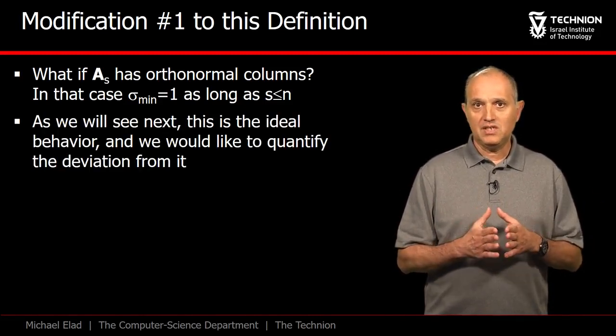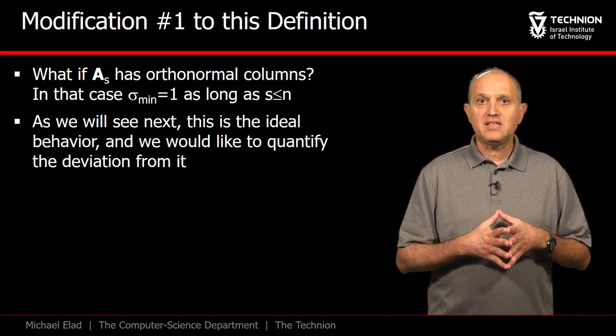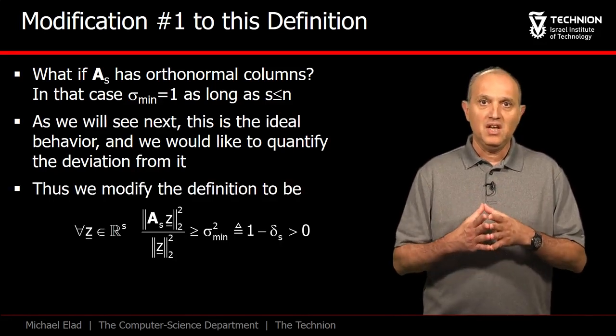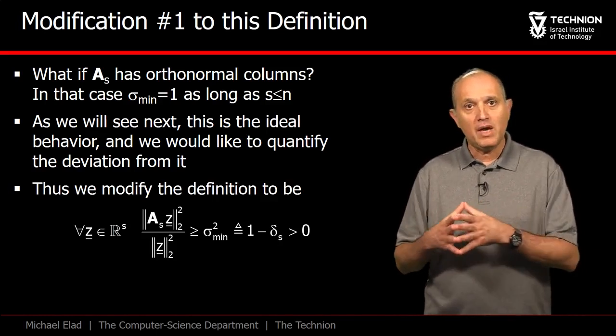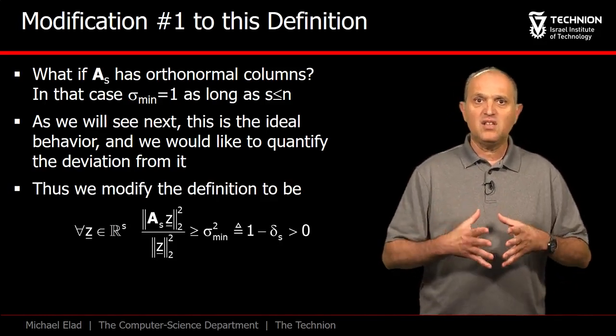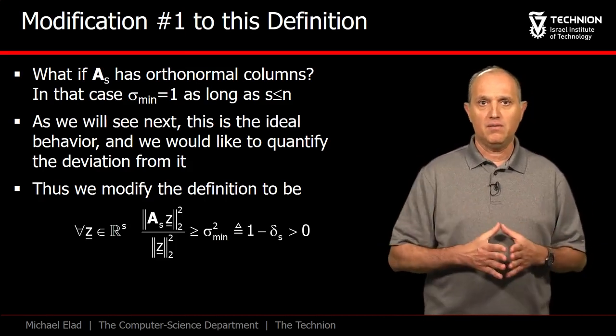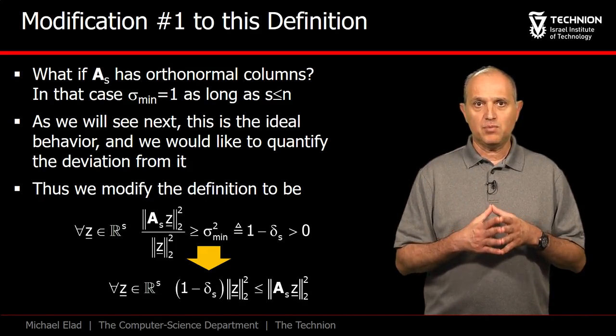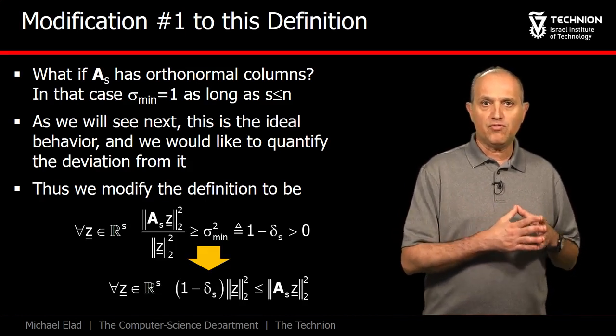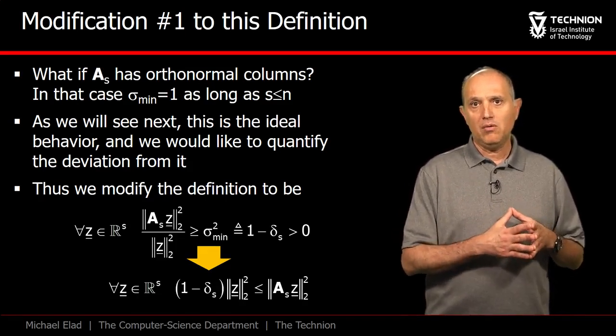We will refer to this case as the ideal situation. Indeed, inspired by the above, we replace sigma min squared by 1 minus delta S to emphasize the deviation of sigma min from 1. Written differently by rearranging this expression, we bound the L2 norm of AS times z from below as shown here.